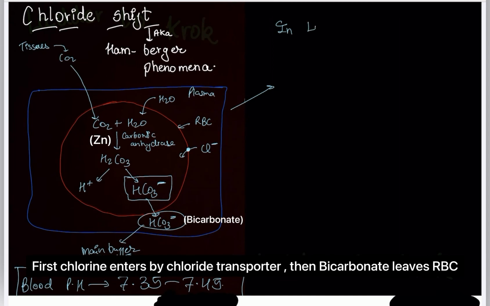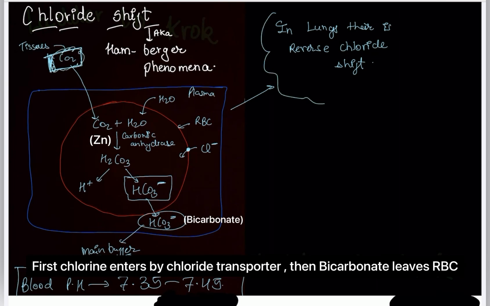And remember one very important thing: in the lungs there is a reverse chloride shift. Everything in the lung is different, because in the lungs we do ventilation, we remove this carbon dioxide. In this normal state, about 80 to 85% of our body's carbon dioxide is used here in this Hamburger phenomenon.